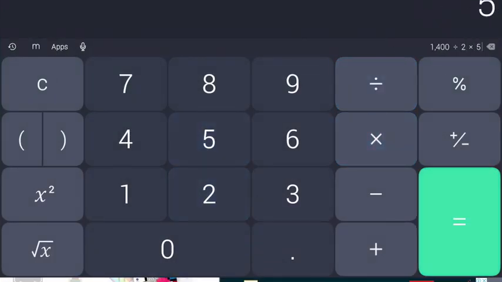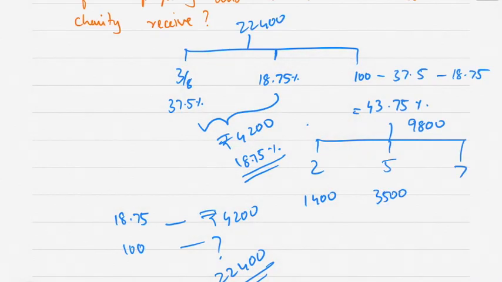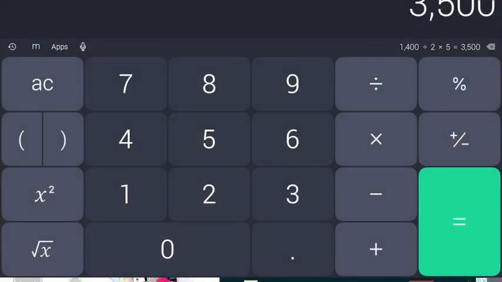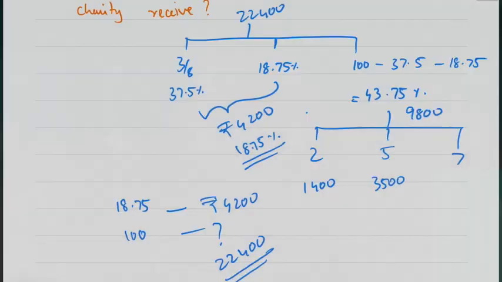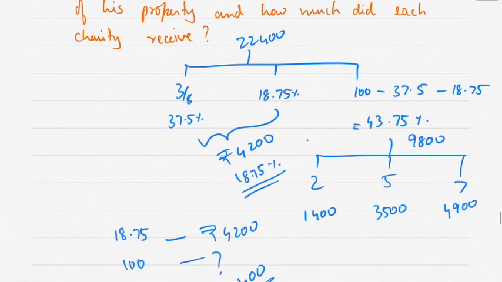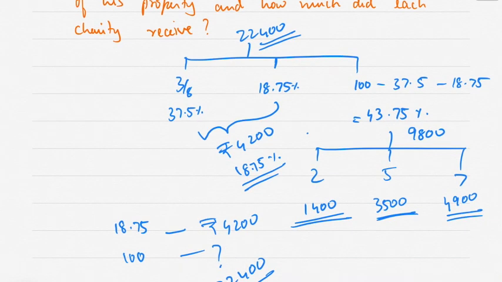Divide by 2, multiplied by 5: 3,500. And 4,900. So each charity received 1,400, 3,500 and 4,900, and the value of the property is 22,400.